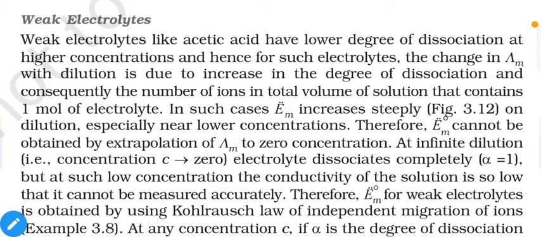So weak electrolytes like acetic acid have a lower degree of dissociation at higher concentration, and hence for such electrolytes the change in lambda m with dilution is due to the increase of degree of dissociation. Degree of dissociation means we can say the percentage of dissociation. If we are talking about percentage, then the total is equal to 100, and if you are talking about degrees, then the total is equal to 1. So the degree of dissociation, and consequently the number of ions in the total volume of solution that contains 1 mole of electrolyte, increases. In such a case, lambda m increases steeply, as we saw in figure 3.12, on dilution,